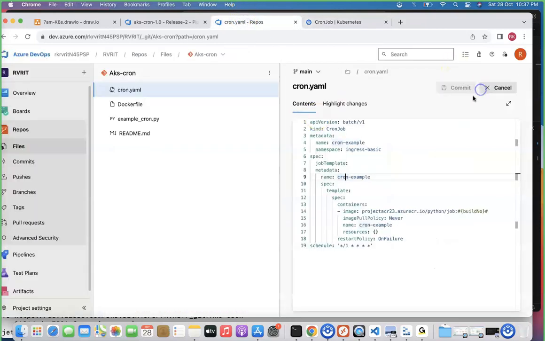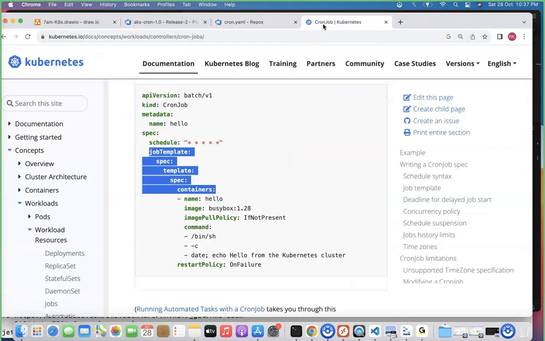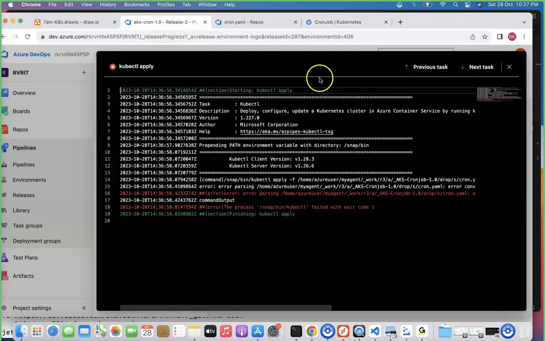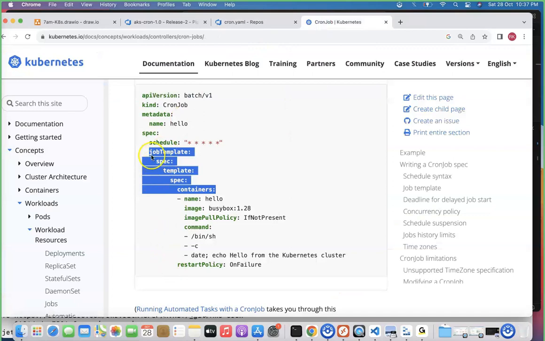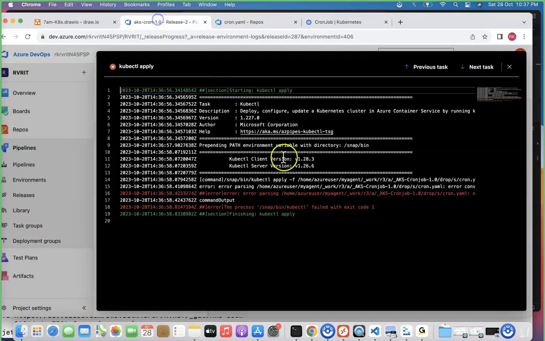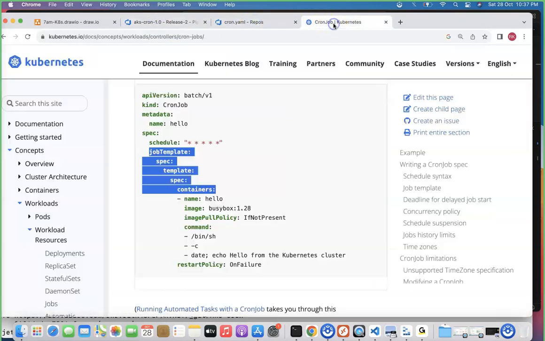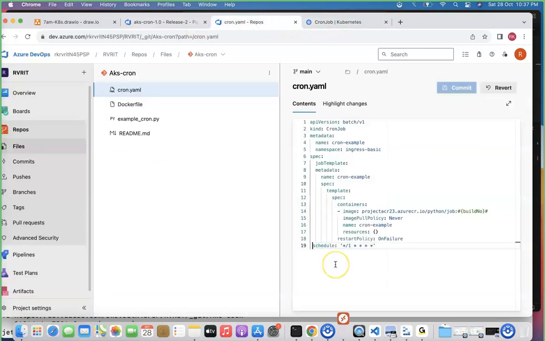Just come back here. Okay, I believe the schedule is wrong. Actually, the schedule position is wrong. That is one more mistake. Actually, I do see your schedule is under spec. There is one more flaw here. If you notice, the schedule is starting under a spec section, but if you refer to your repository, it is showing something different. Okay, I believe this makes sense. This is one change which we need to do.